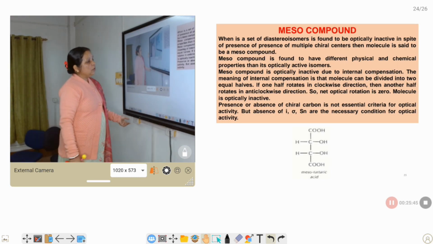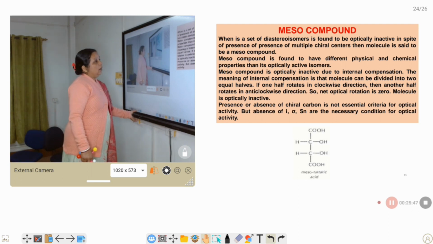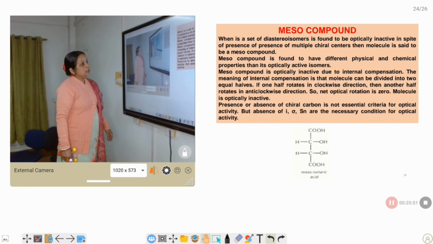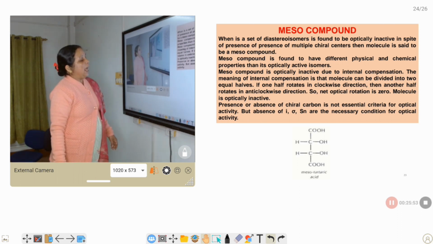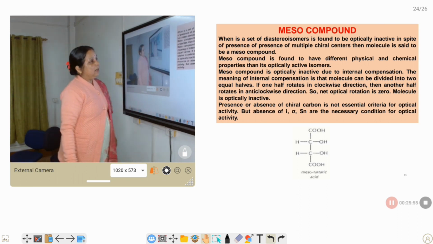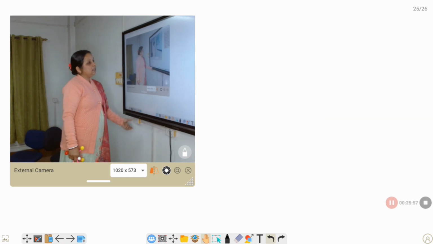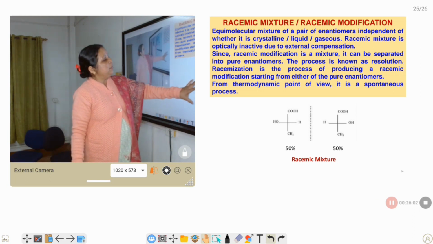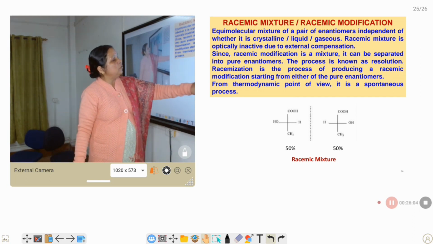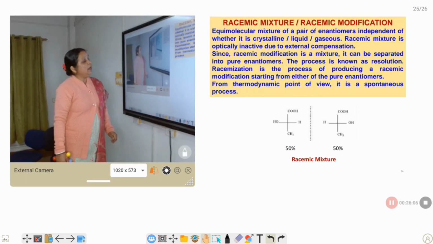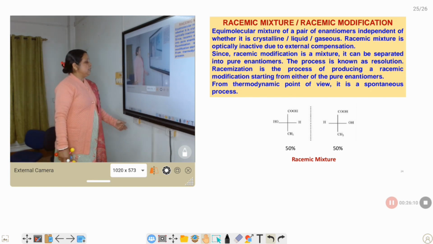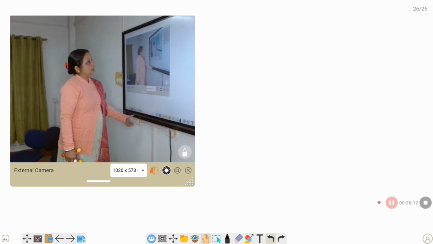This one is the meso compound, and it is optically inactive because it has symmetry elements, i, sigma and Sn, present. And this is the 50-50% mixture of these two compounds. We can say this is the racemic mixture, and due to the external compensation of these two compounds, the racemic mixture is optically inactive.